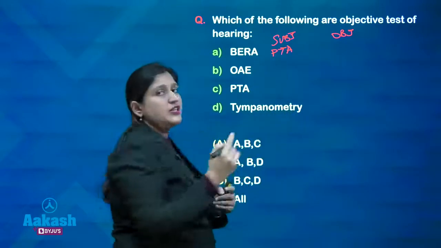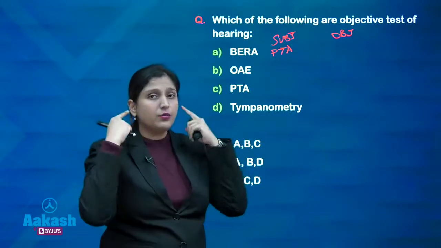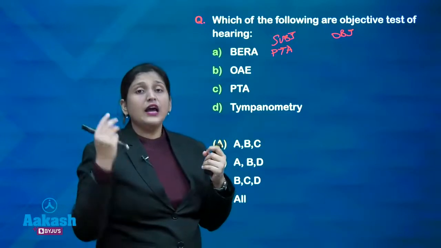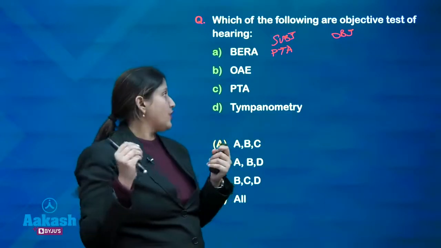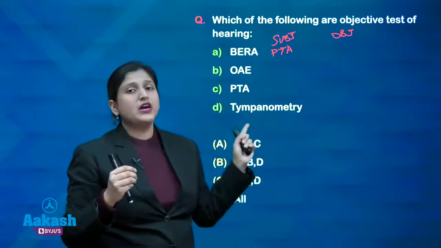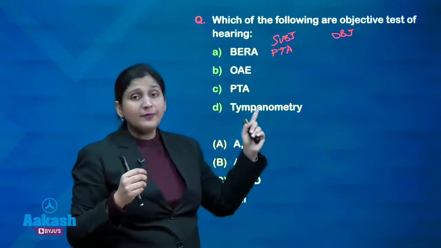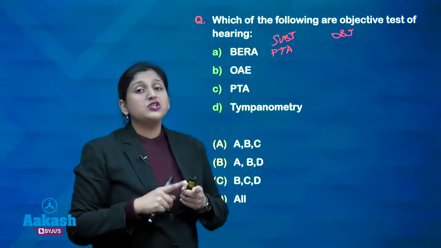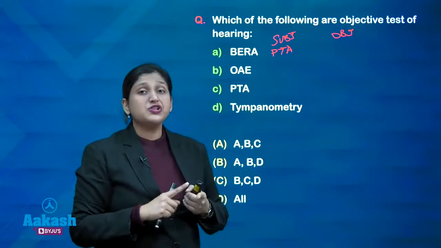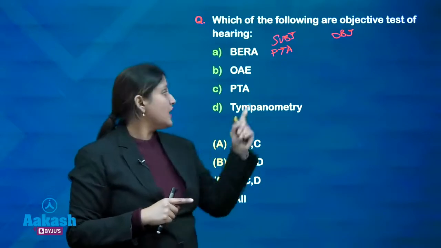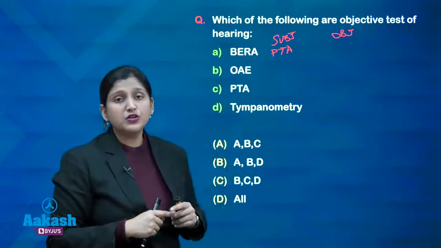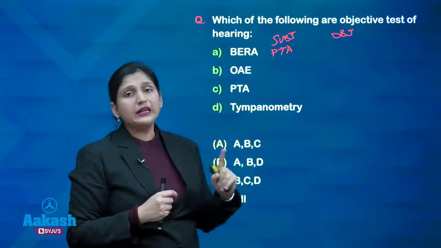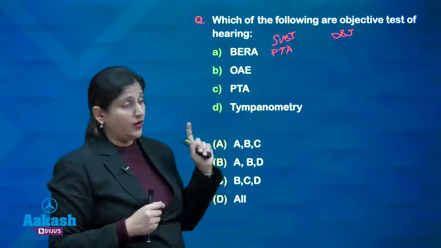In this, the patient is asked to hear the noise, both air conduction and bone conduction, and then the patient is asked to tell when they can hear the sound. This is the most common test that is used to assess the hearing, but this has its own fallacies. Patients who are malingering, patients who have mental retardation, patients who are sick and cannot give responses, you cannot use pure tone audiometry in those patients. If you want to give a disability certificate, then pure tone audiometry cannot be used for that alone.